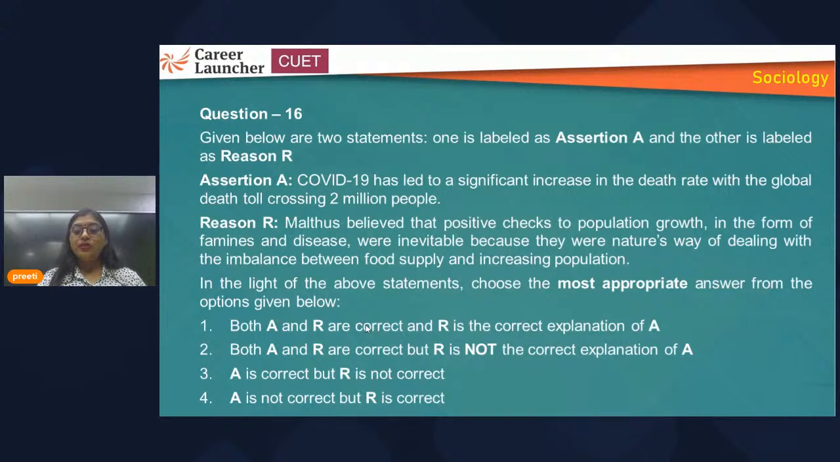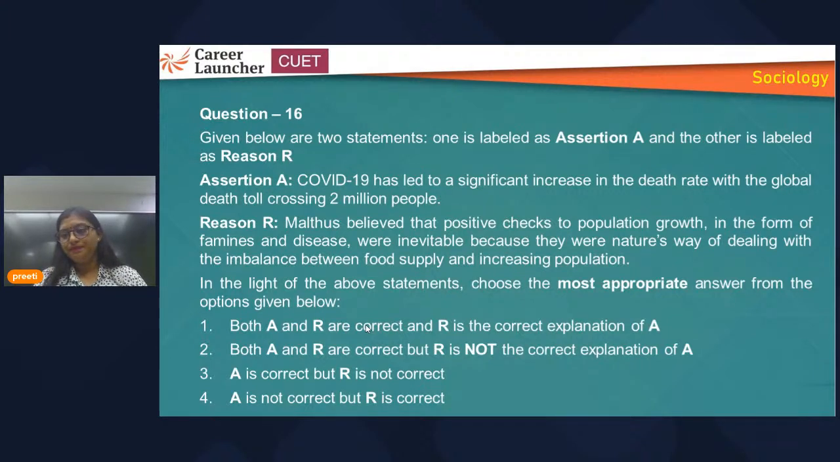Does it go with this? So you need to have proper understanding of the Malthus theory of population growth. So he had said about positive and preventive check. So here it has talked about positive check about famines and disease that comes, which is nature's way to deal with the population growth, to clear out the imbalance which has occurred because of high population, and this imbalance is between food supply and increasing population.